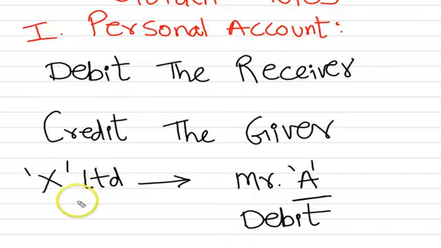From the point of view of X Limited, A is the receiver, so debit the receiver. So in the books of X Limited, the account of Mr. A will be debited.